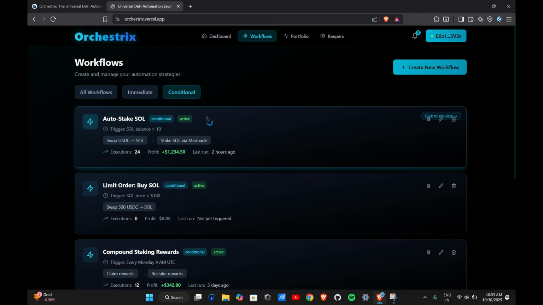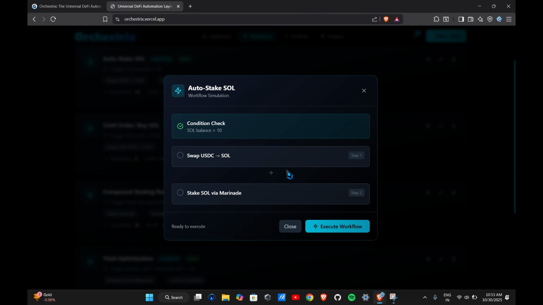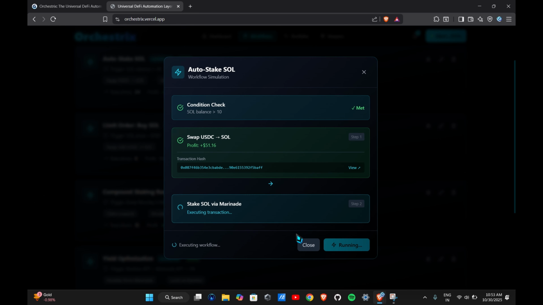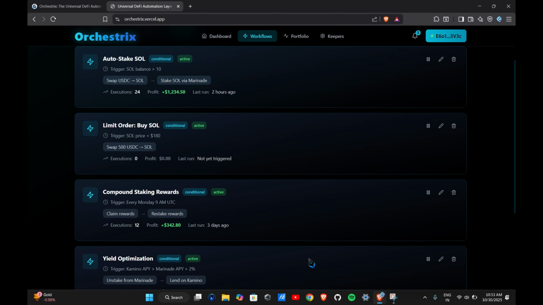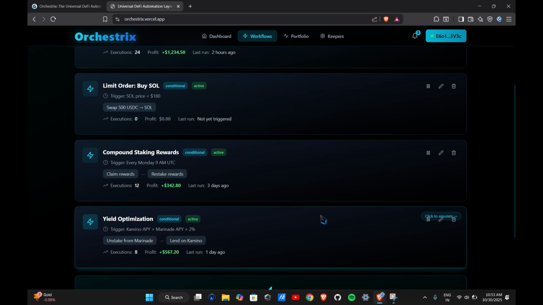Now we'll check on the conditional workflows. First one is auto stake SOL. Now we can see that it requires the SOL balance to exceed a value of 10. Then only it will swap USDC with SOL and then stake SOL on Marinade. We can see that the condition is met, then step 1 executes, and then step 2 also executes, and the total profit is also given below.